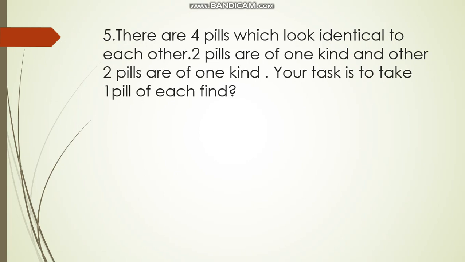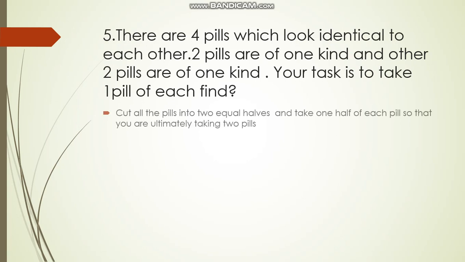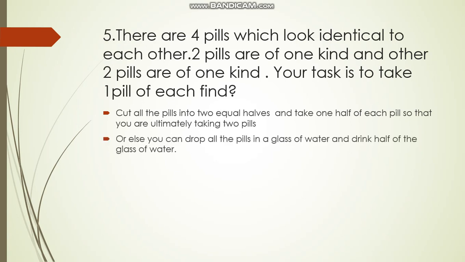Then the next one: there are four pills which look identical to each other. Two pills are of one kind and the other two pills are of another kind. Your task is to take one pill of each kind. How do we do this? The first method is to cut all the pills into equal halves. If we cut the four pills into equal halves, we'll get eight halves. If we take one half of each kind, ultimately we are taking two pills. This is one way to answer this question. The next one is we can drop all the pills in a glass of water. Then we can consume only half the amount of water in the glass. In this way, we are ultimately taking only two pills.